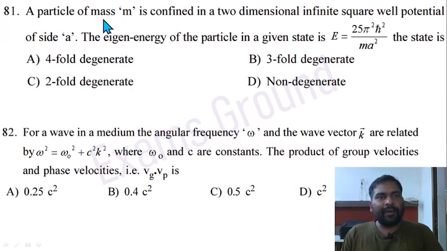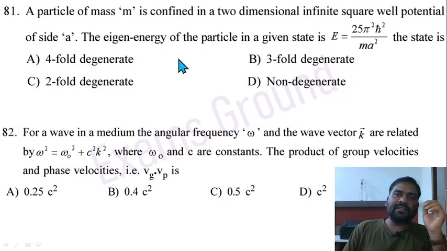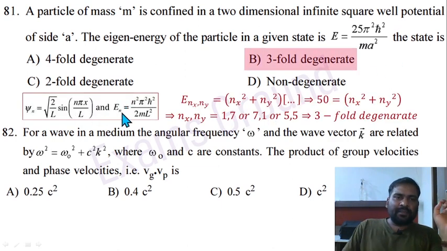Question 81. A particle of mass m is confined in a two-dimensional infinite square well potential outside A. The eigen energy of the particle in the given state is E equal to 25 pi square h cut square divided by m a square. The state is, for energy En equal to n square pi square h cut square by 2 m L square. So 25 is written there. Then it is two-dimensional, so similarly nx square plus ny square, and this term pi square h cut square by 2 m L square should be there.